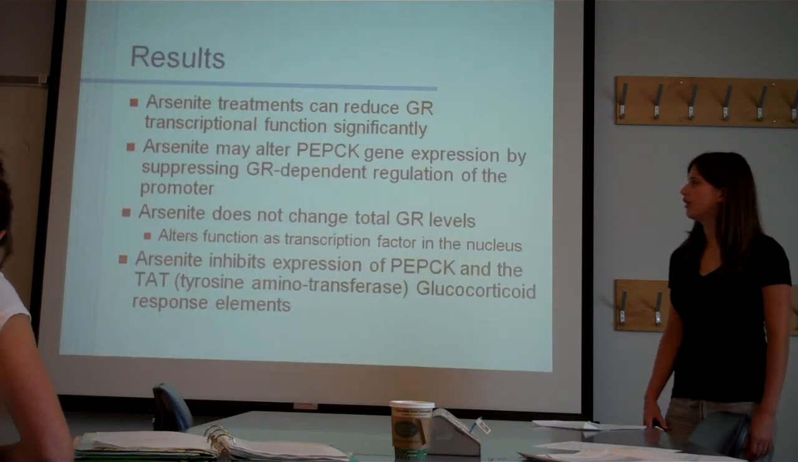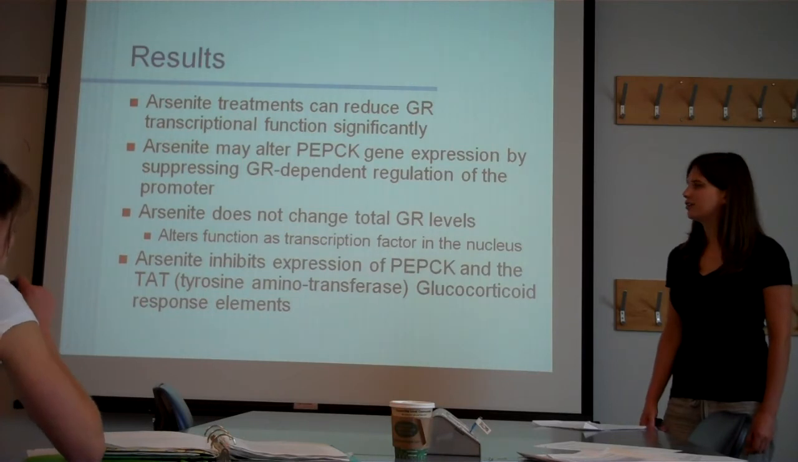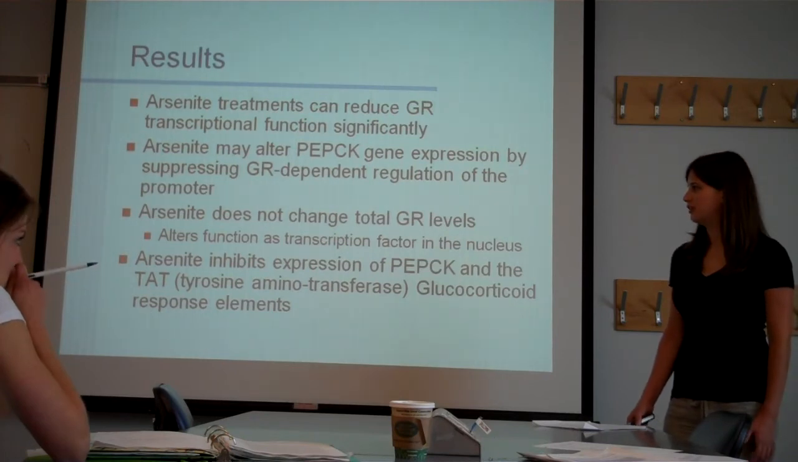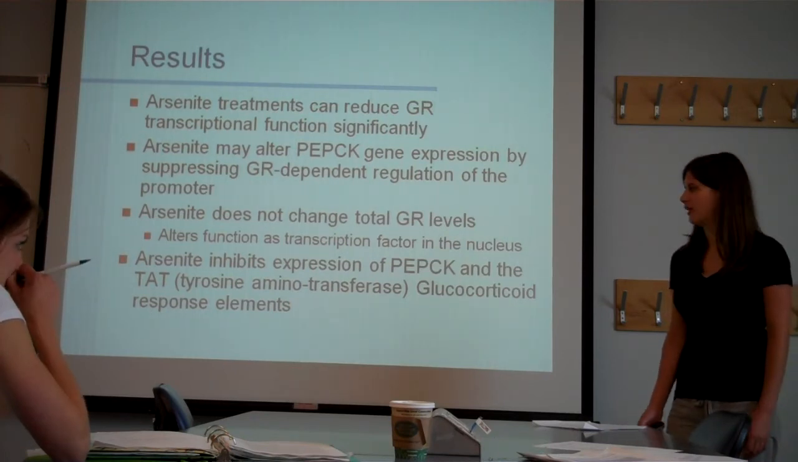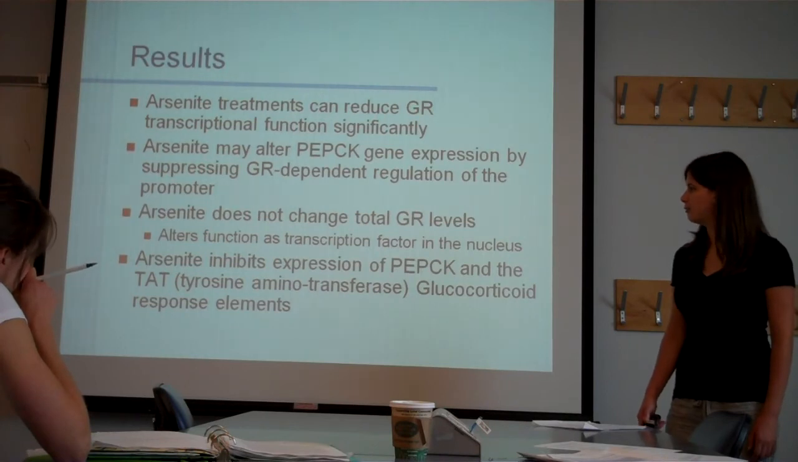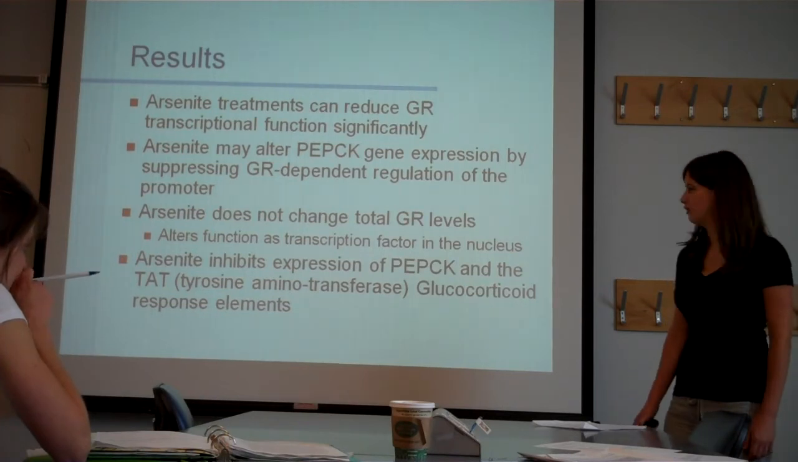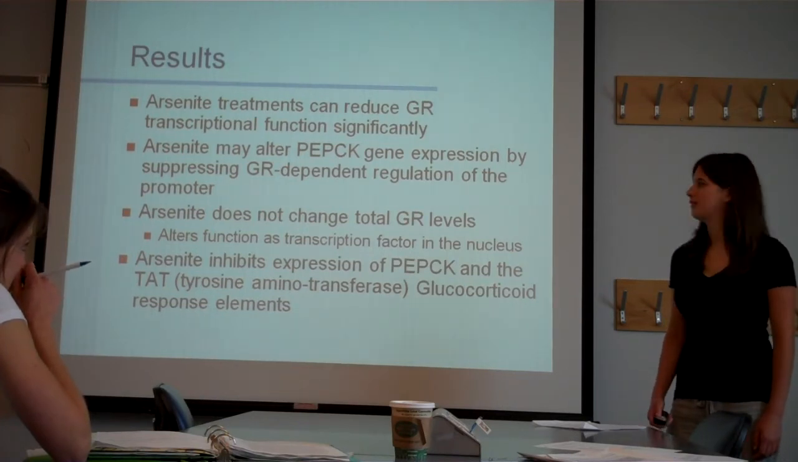So the results were the arsenite treatments can reduce GR transcriptional function significantly. Arsenite may alter the PEPCK gene expression by suppressing GR-dependent regulation of the promoter. And arsenite doesn't actually change the levels of the GR receptor in the cells, it just alters the way that it functions once it gets into the nucleus. And I'll show you about that in a second. Arsenite inhibits the expression of the PEPCK gene and tyrosine aminotransferase GREs, the glucocorticoid response elements.